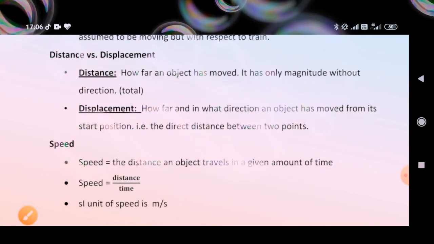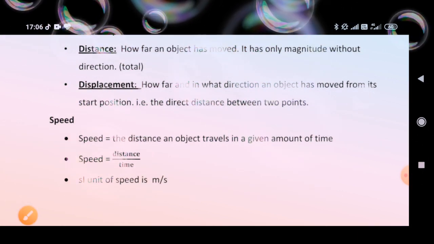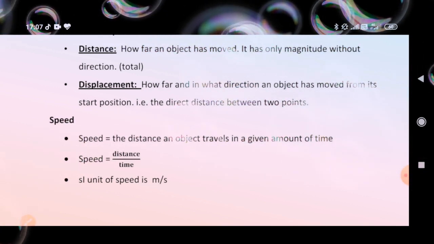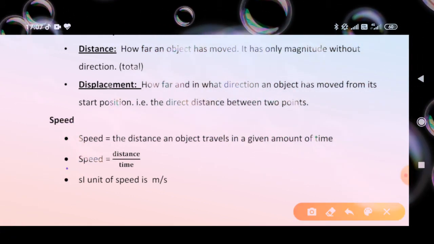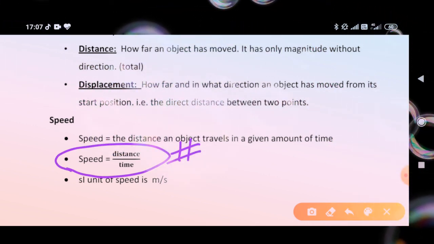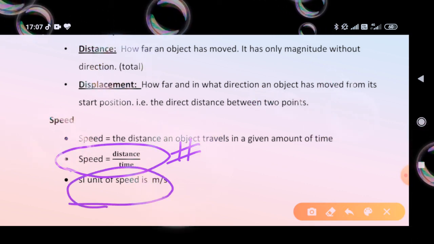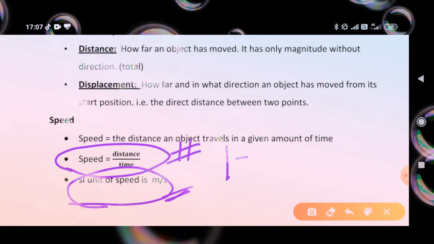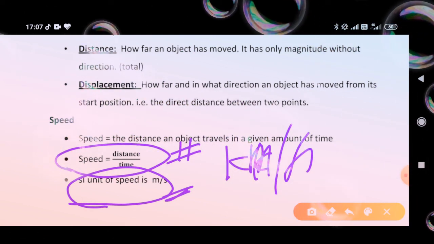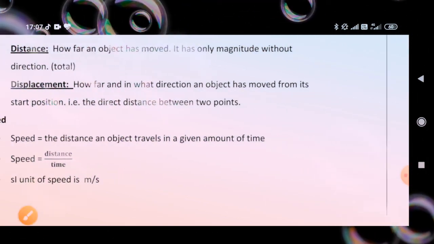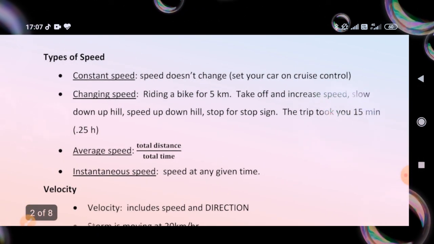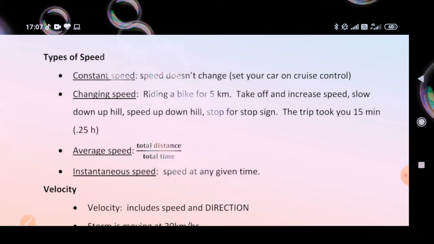Next is speed: the distance an object travels in a given amount of time. Speed has a formula, that is, speed equals distance divided by time. Since the unit of distance is meter and time is measured in second, the SI unit of speed is meter per second. Next, types of speed.